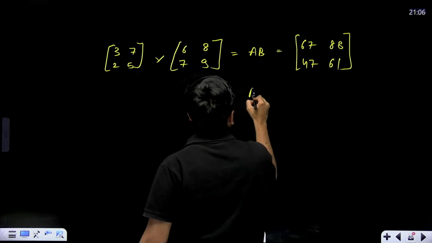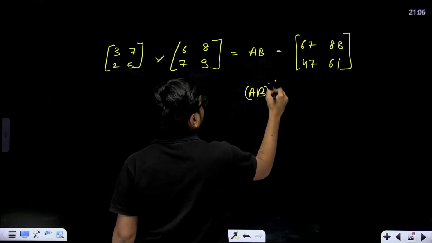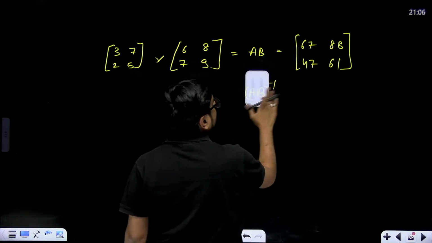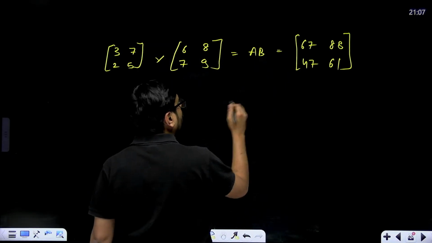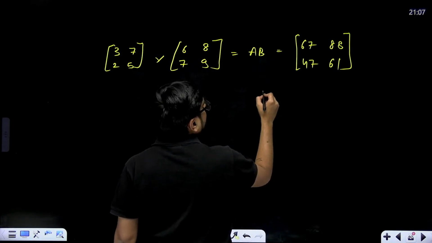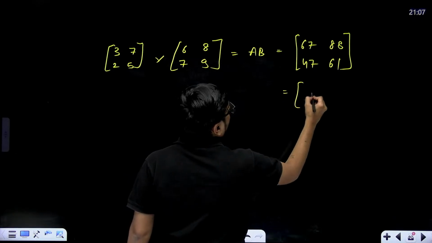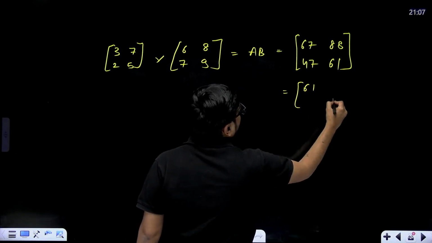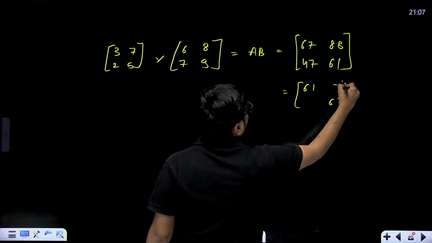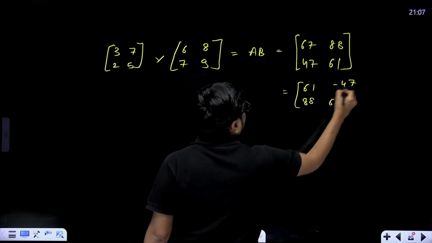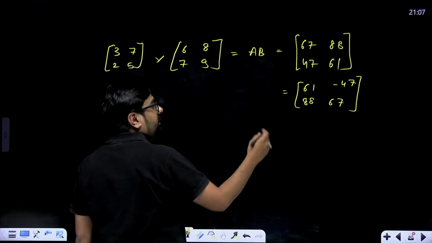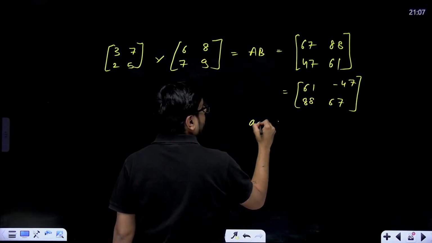Now AB whole inverse you need to find. For that you'll have to find adjoint of AB. So first cofactor matrix will be your 61, 67, minus 47 and 88. Then you'll find adjoint of AB.